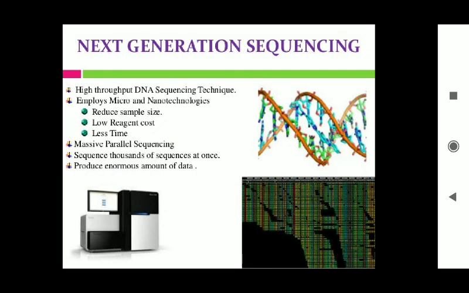So what does next generation sequencing mean? Here I am focusing only on next generation sequencing, right? The basic characteristics: the principle behind this next generation sequencing is similar to Sanger sequencing, which, as I told you, relies on capillary electrophoresis.